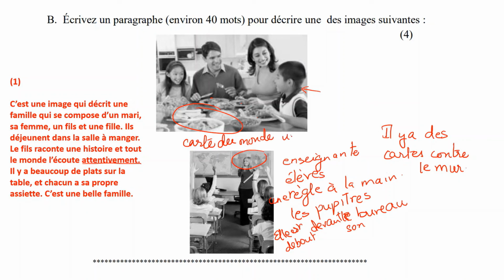So it is une carte des États-Unis. What else can you say? She's teaching them, and you can see that they're raising their hands. So ils lèvent leurs mains. So you can talk about all these things when you're describing the second picture.